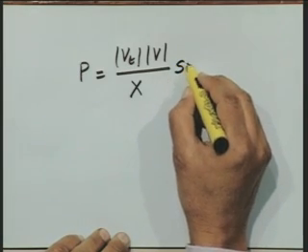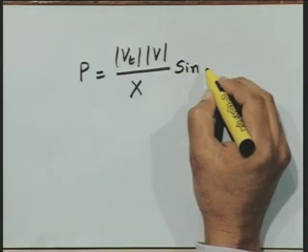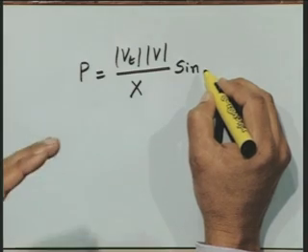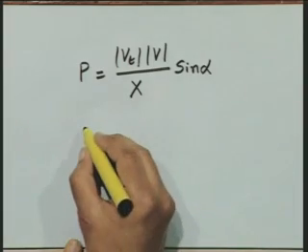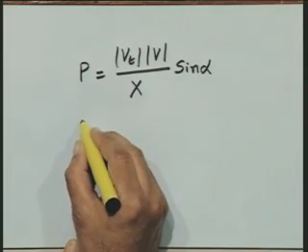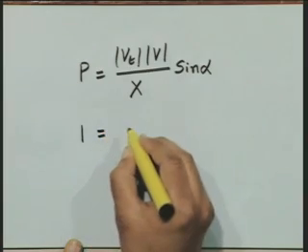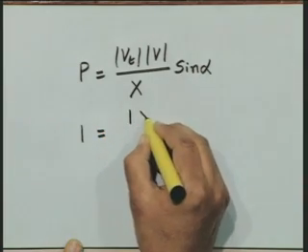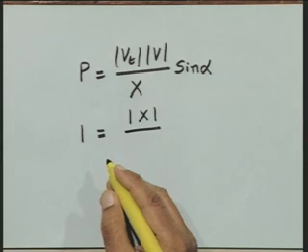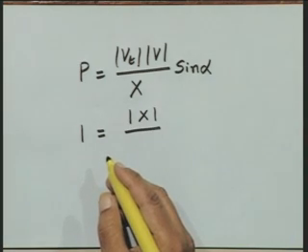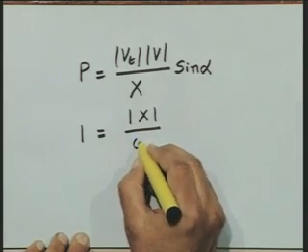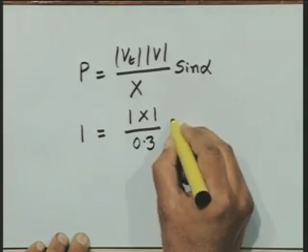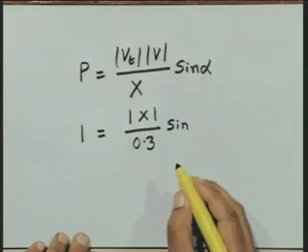Let us say that the phase angle between Vt and infinite bus voltage is alpha. Now, we substitute the values, because we are supplying 1 per unit power. Vt magnitude is 1, V is 1, and the reactance between the infinite bus and the generator terminal is 0.3, times sin alpha.